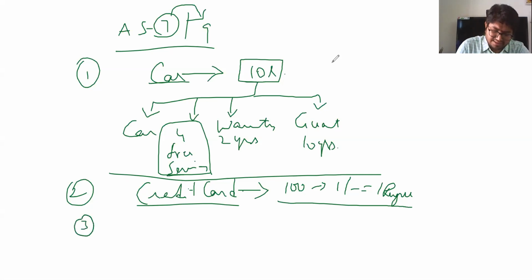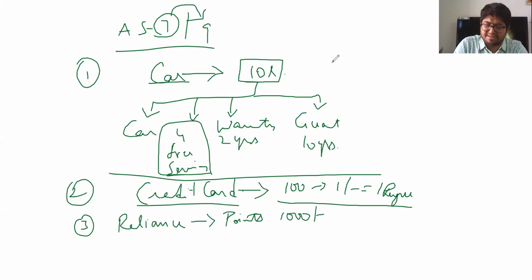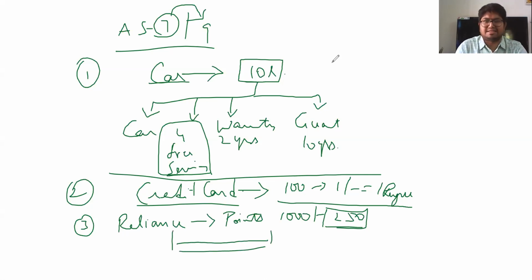Same way, say Reliance Digital. In fact, Reliance Any Mart, Reliance anything, you have this points concept in Reliance also. He says for every 1,000 points what you accumulate, you will be allowed to purchase for 250 rupees. Some X number is mentioned. Now, when you are asked to expense that 250, it means it's a revenue for the customer. Now, when did he earn this revenue of 250? He earned this revenue over a period of 1 year out of your spendings.